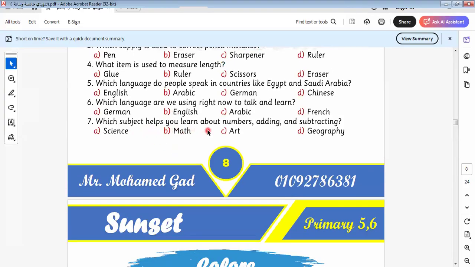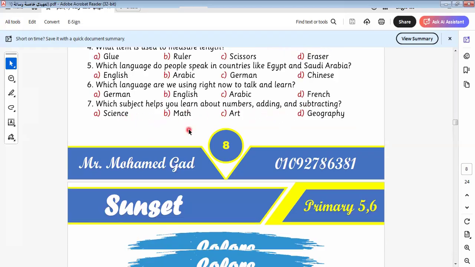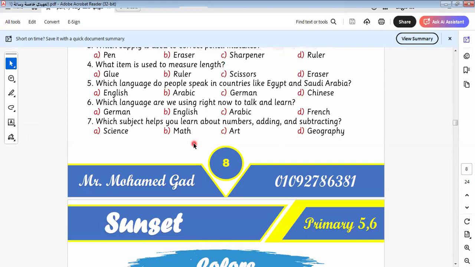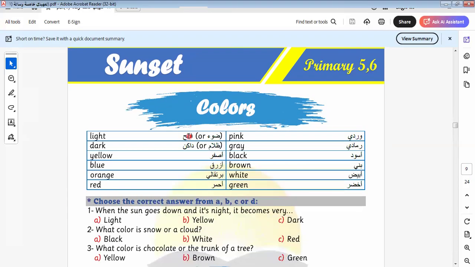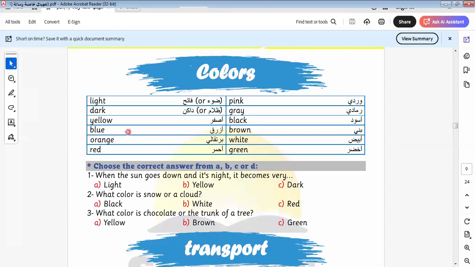Which subject helps you learn numbers and adding and subtracting? It will be math. Okay. When we say something that we learn about the body and the human as a whole, it will be science. This subject is called science. Talking about numbers and adding, subtraction, it will be here mathematics. Okay, let's go to another item here.